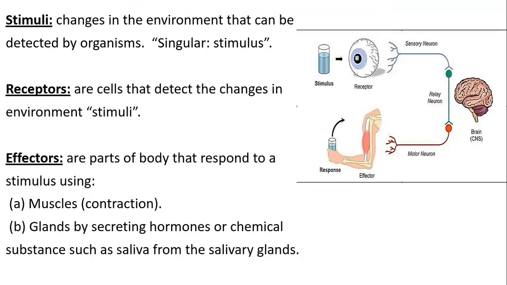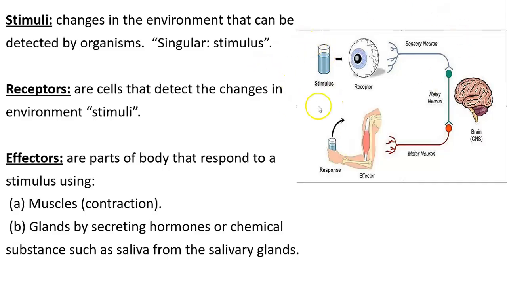So, stimuli. What are stimuli? The singular is stimulus. It is any change in the environment that can be detected by organisms. When you see something, this thing is a stimulus that you could detect. When you hear something, this is a stimulus that you could detect. When you feel something, it's a stimulus that your sense organs, or your receptor cells, could detect. So what are receptors? These are the cells that can detect the changes in the environment, or the stimuli.